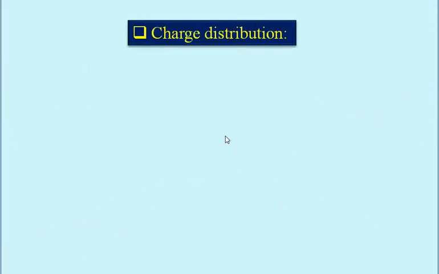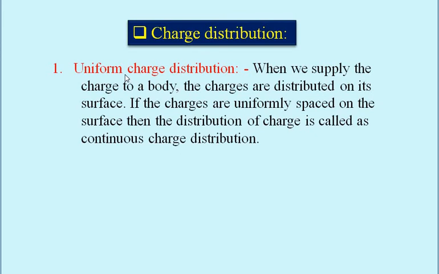Charge distribution. There are two types of charge distribution, that is uniform and non-uniform. Let us see what is meant by uniform charge distribution. When we supply the charge to a body, the charges are distributed on its surface.